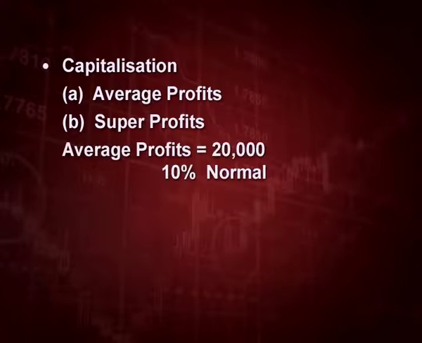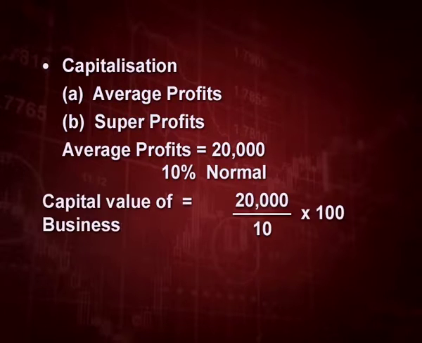If we are earning average profits of 20,000 and normal rate of return going in the business is 10%. This means how much capital shall I employ to get this 20,000? That is called capitalized value of our business.